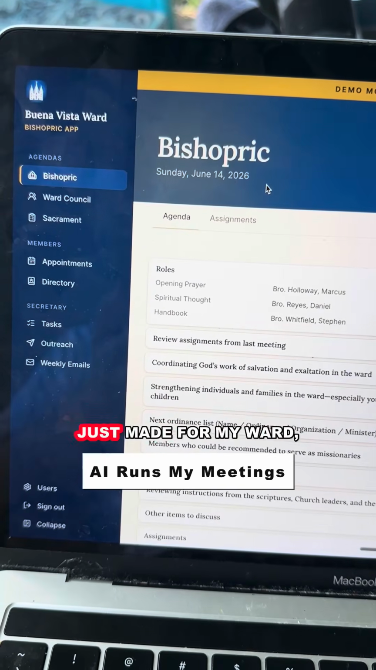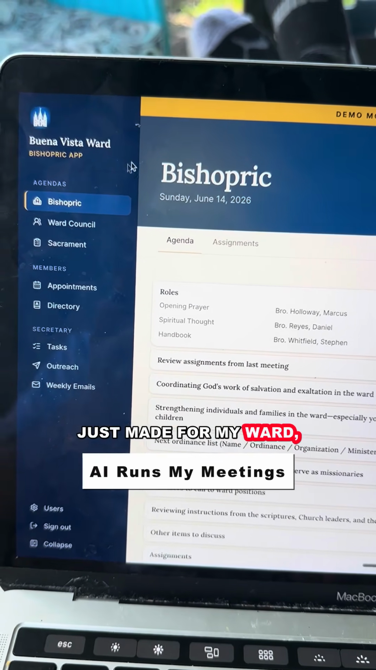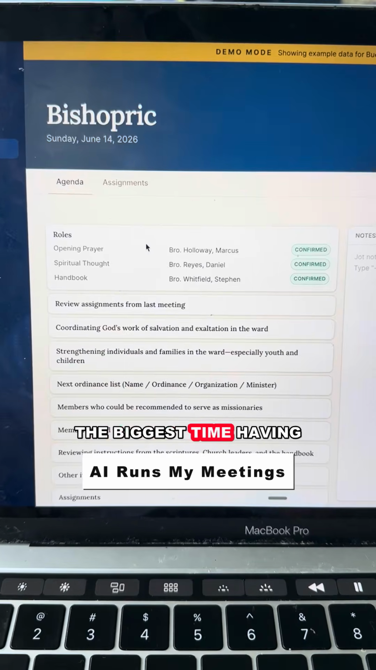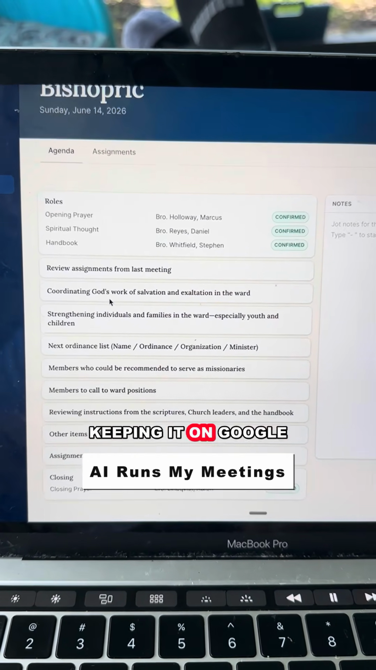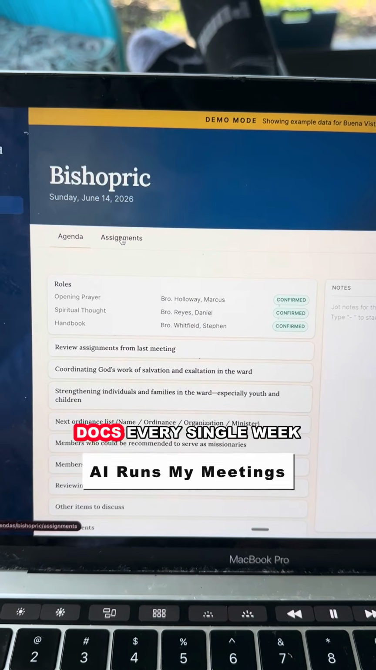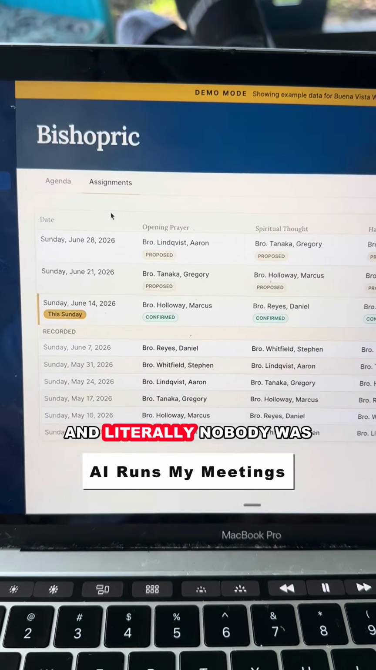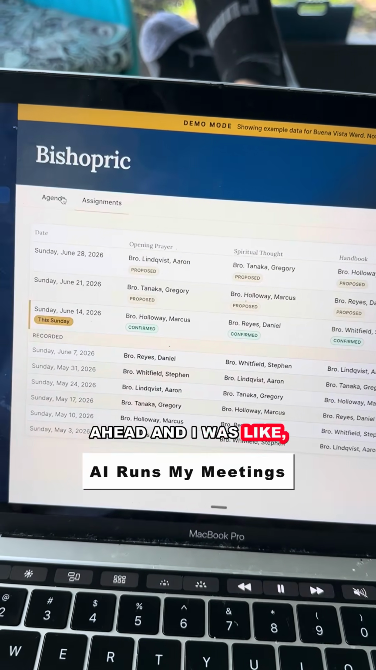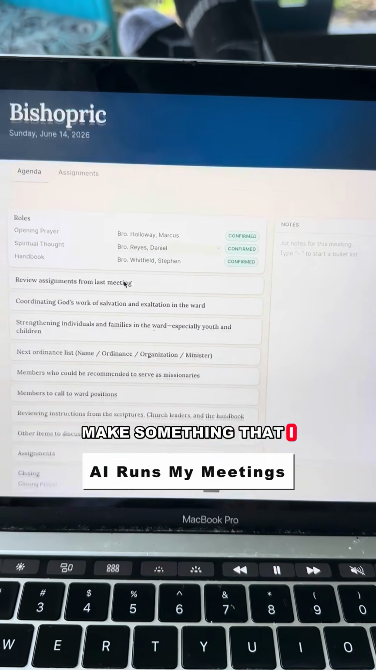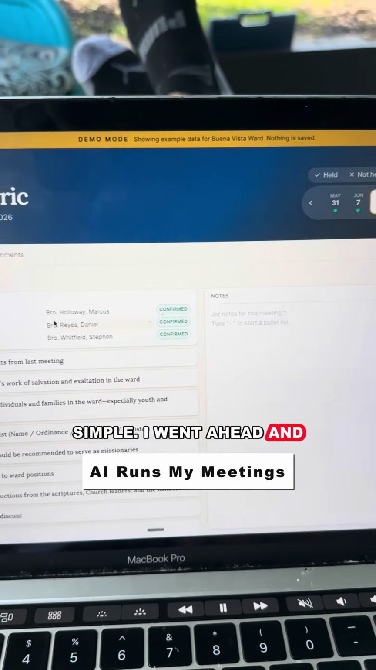Check out the software I just made for my ward, my church. I was having the biggest time having to do all the different agendas. We were just keeping it on Google Docs every single week, and literally nobody was using it because it was so confusing. I went ahead and I was like, hey, why don't I just make something super simple? I went ahead and made it with AI.